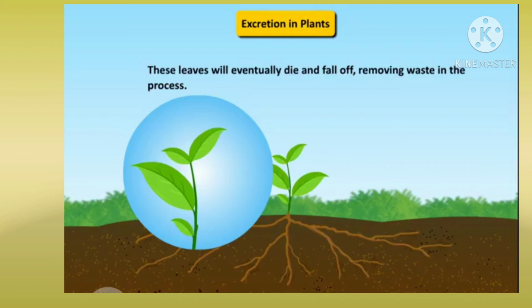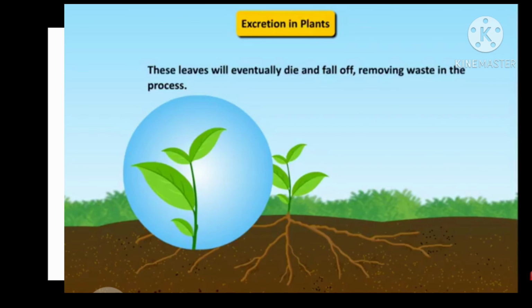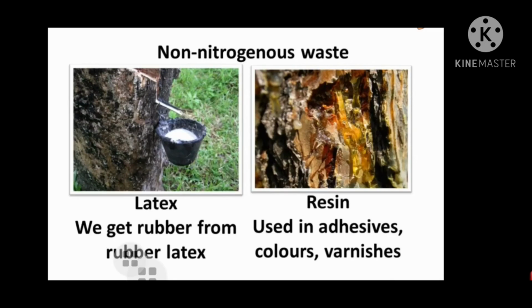Sometimes waste may get deposited in the leaves, and after some time the supply of food is obstructed, and finally shedding of the leaf may occur. Rubber is obtained from rubber latex, actually mainly from the bark. Next is resin. It is used in adhesive substances, colors also, and varnishes. And these are mainly examples of non-nitrogenous waste.